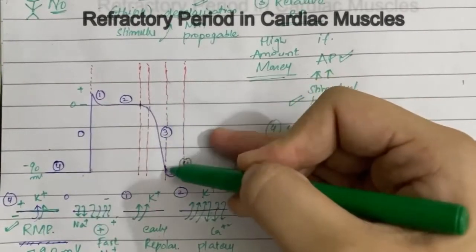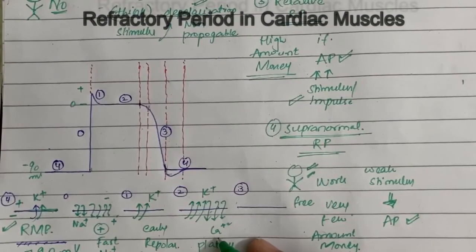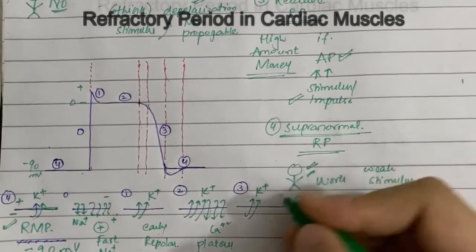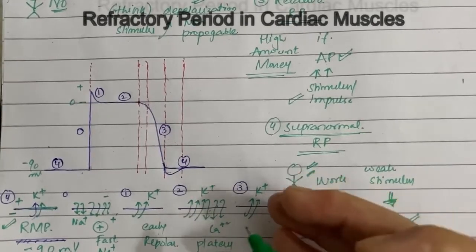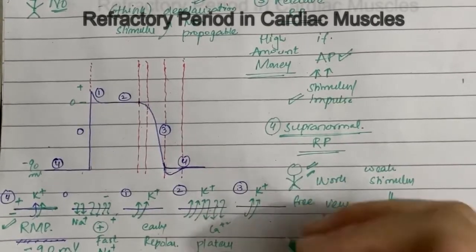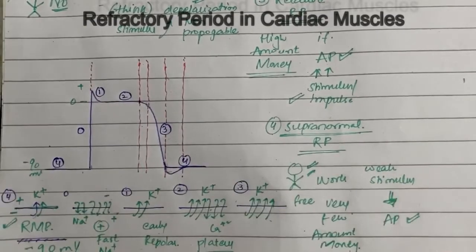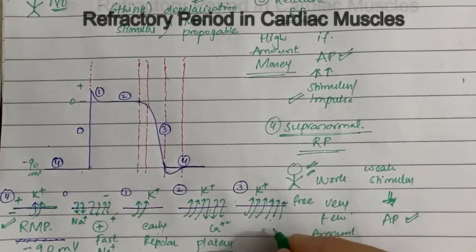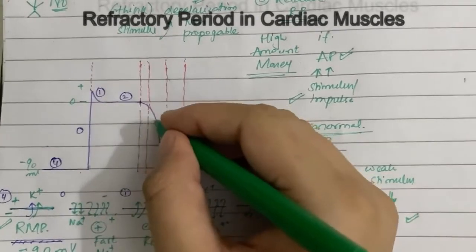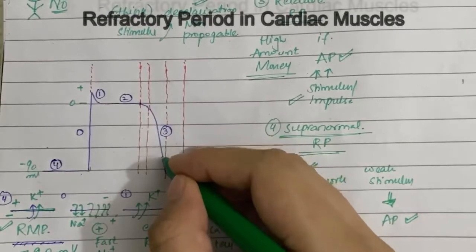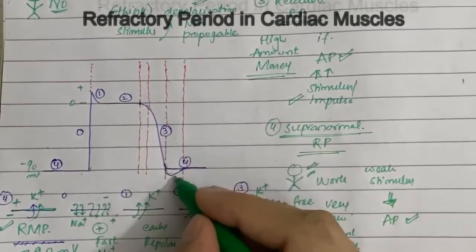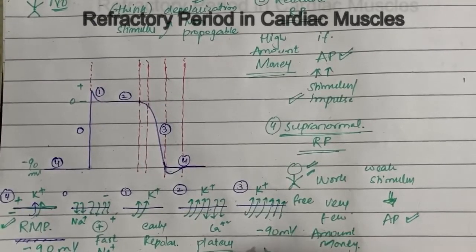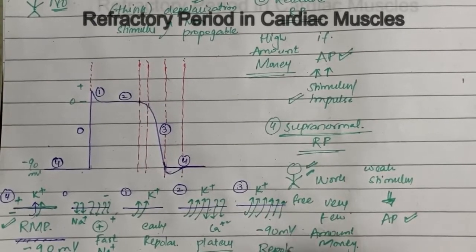Then is this third phase. Now what happens is that the calcium channels start to close and potassium channels are open. So potassium is moving out of the cell, and these potassium channels then increase further. More potassium channels open and more potassium is moving out of the cell. So now the inside, which was positive, is becoming less positive, less positive, ultimately negative, and reaching the resting membrane potential, that is minus 90 millivolt, and this is the repolarization phase.